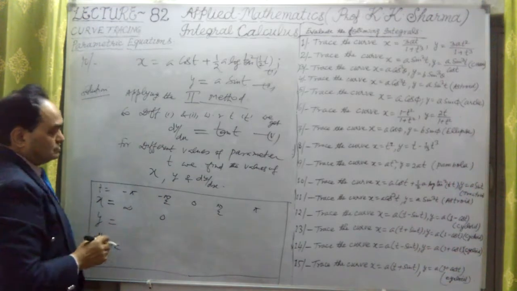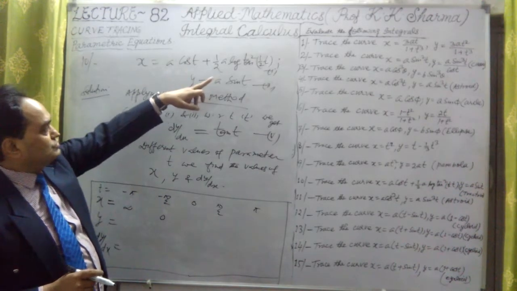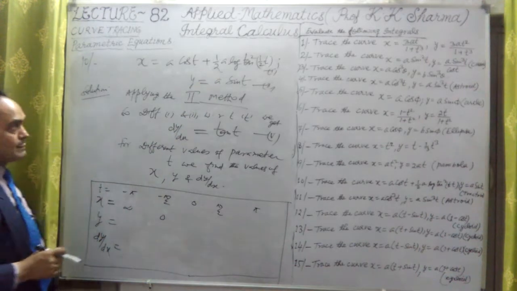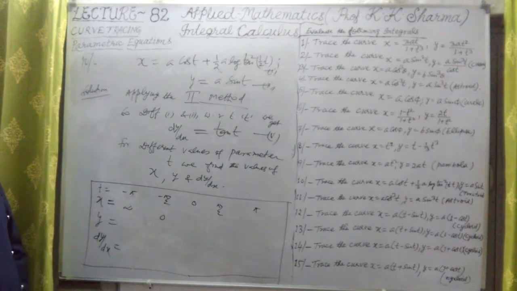At 0, cos is 1 here, tan 0 is 0, so log 0 is infinity again. So this is the value of x we are finding out. At 0 it is minus infinity.